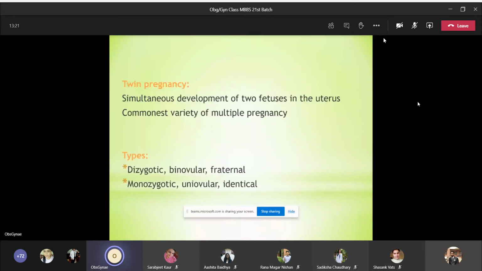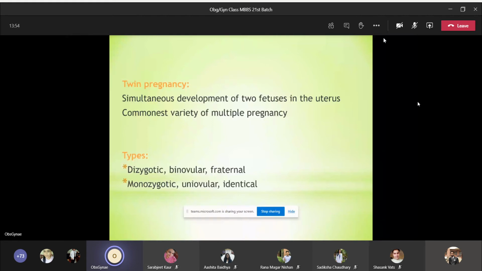So this class, I'm going to talk about twin pregnancy only. So what is twin? Twin is simultaneous development of two fetuses in the uterus, and it is the most common variety of multiple pregnancy. And when coming to the types of twin pregnancy, there are two types, okay? Dizygotic twin and monozygotic twin. So dizygotic is known as binovular or fraternal twin also, and monozygotic twin is known as uniovular or identical twin, okay?